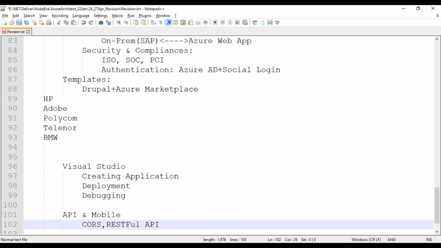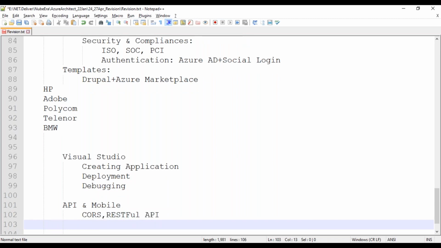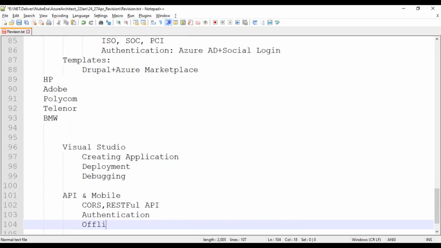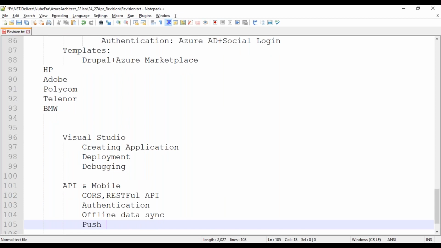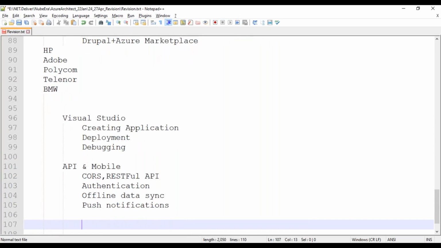This is the main benefit we have, and also you can work with mobile related stuff like enabling authentication and offline data. These concepts are required here. Even offline data sync and push notifications are available in the mobile concept. So we have all these features and many more.